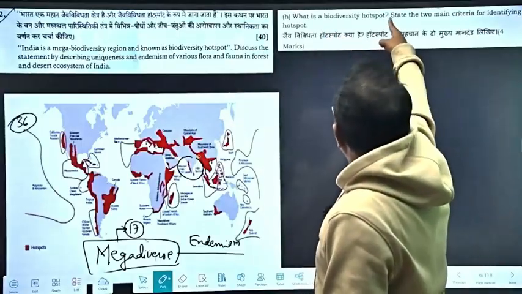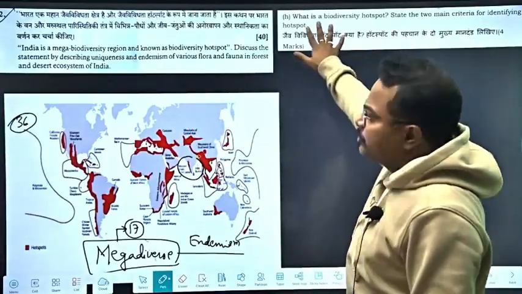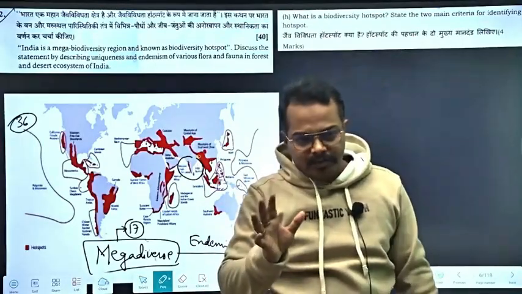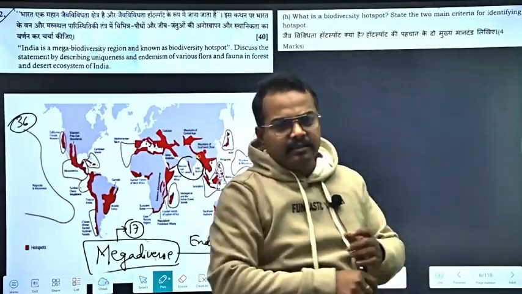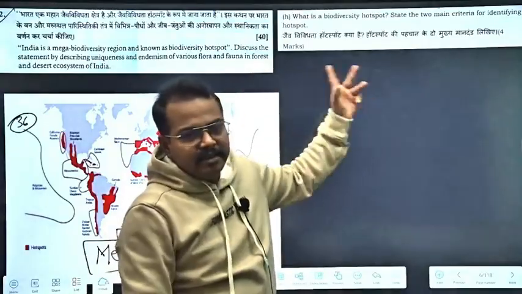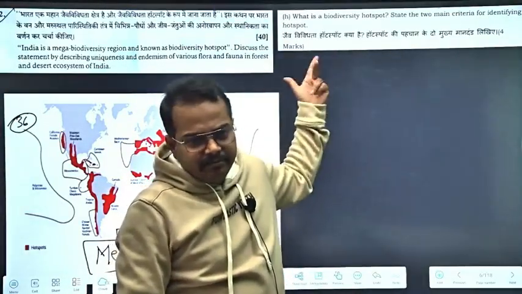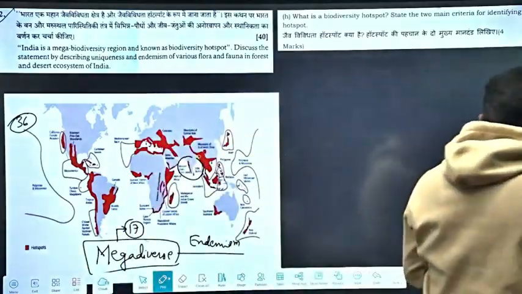What is a biodiversity hotspot? State the 2 main criteria for identifying a hotspot. If you think about something directly related to hotspot. And in separate questions, we have asked about desert and forest ecosystems. I have not kept it there. But still the question came, which is similar to the question asked in our test.